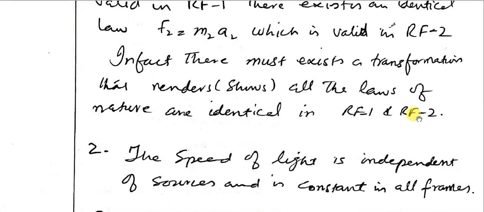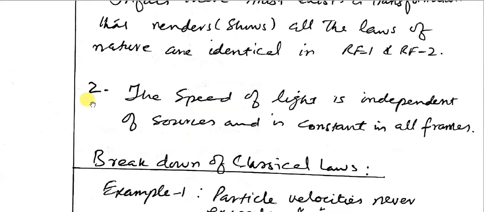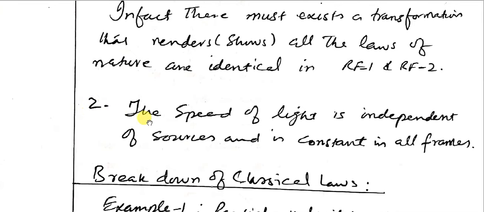The second postulate of the special theory of relativity is that the speed of light is independent of the source and is constant in all frames of reference. So these are the two postulates.